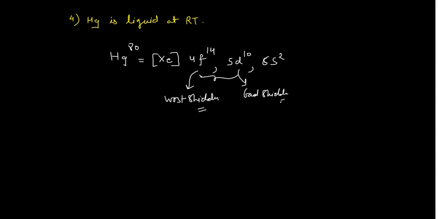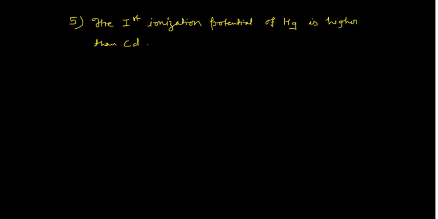Now moving to the next problem. Question number 5: the first ionization potential of mercury is higher than cadmium. This question again is a very simple one. Say you are having zinc, after zinc you are having cadmium, and after cadmium you are having mercury. These three belong to the same series.